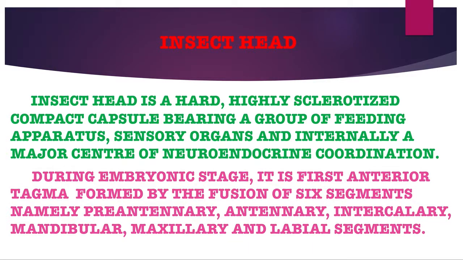Based on embryological studies, the neuromere of pre-antennary segment forms procerebrum of the brain and embryonic appendages. The neuromere of antennary segment forms deuterocerebrum of the brain and its antennal appendages. Intercalary segment neuromere forms tritocerebrum and feeding appendages, while mandibular segment is marked by mandibular ganglion neuromere and its appendages, the mandibles. Maxillary segment neuromere forms maxillary ganglion and first maxilla, and labial segment is indicated by neuromere labial ganglion and its appendage, the labium.